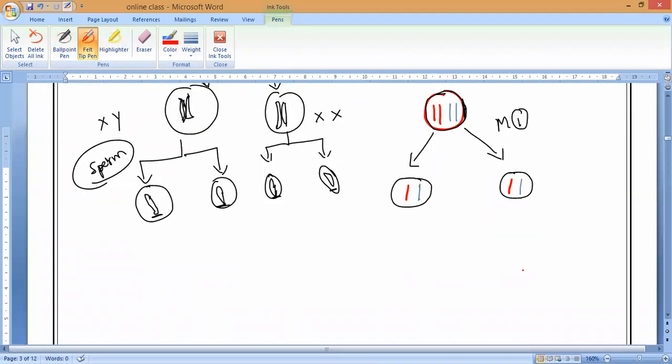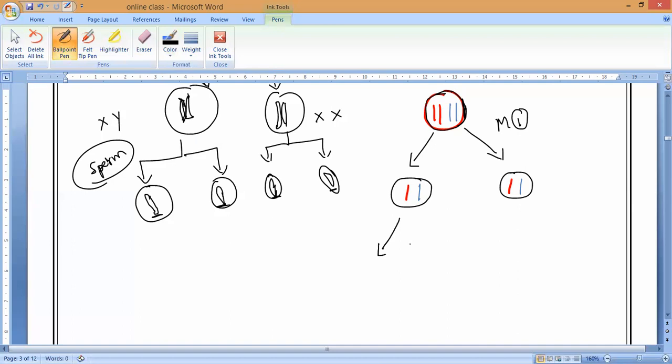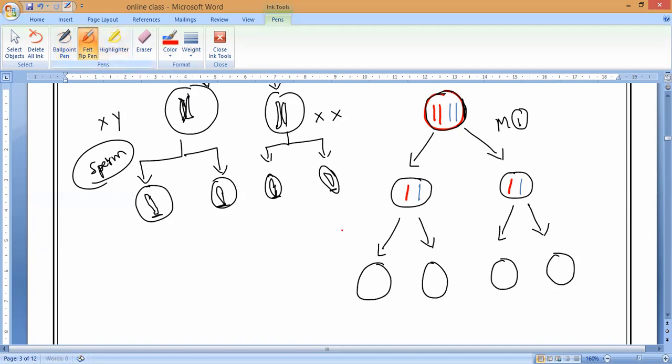Next, only one pair of such factor can be present in a single gamete. Now, if you understand this, I hope 90% of you can understand what the law of segregation is. Is it clear, guys? This is what happens in meiosis 1, stage 1, and meiosis 2.